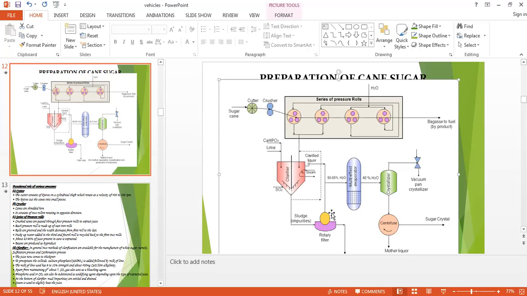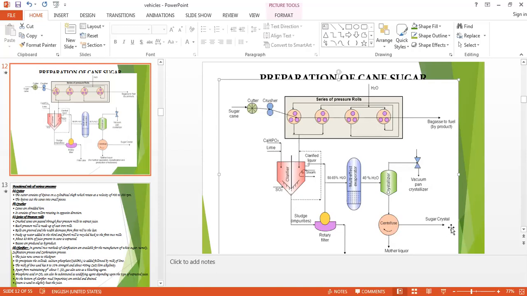The third process is the crystallization. Here we have to heat that liquid, and by reducing the pressure we will remove the moisture and allow it to crystallize. After the crystallization we do centrifugation so that the mother liquor and the crystals get separated.